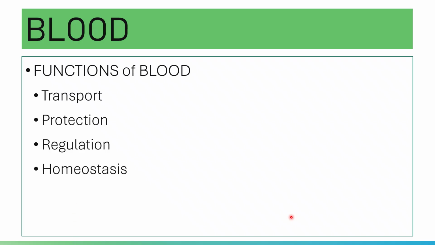It also functions for homeostasis, to maintain balance. Those are just a few functions of blood. Please note that for protection, only cells were stated here, but you actually have a lot of proteins present in the plasma which can also function for protection.